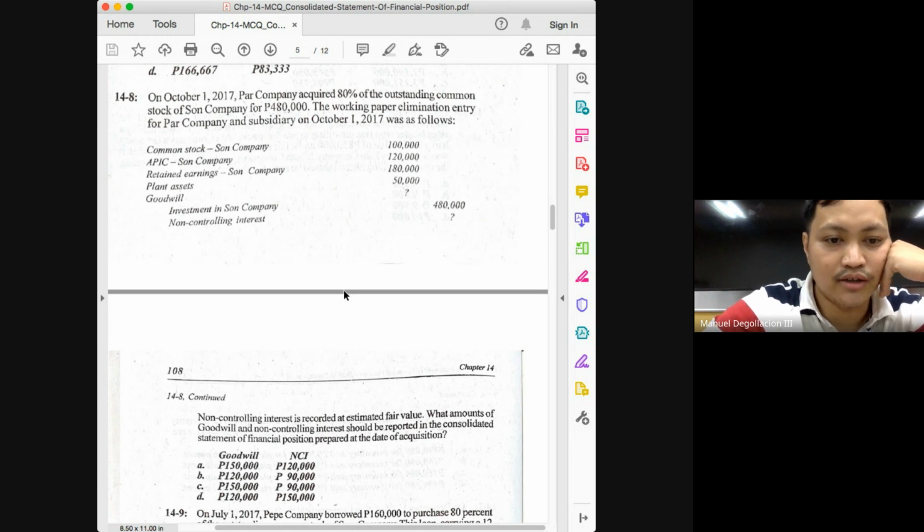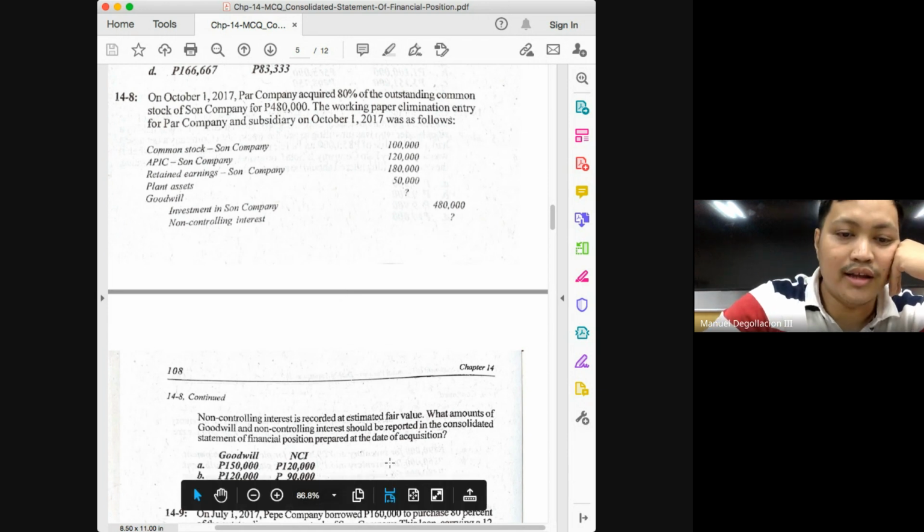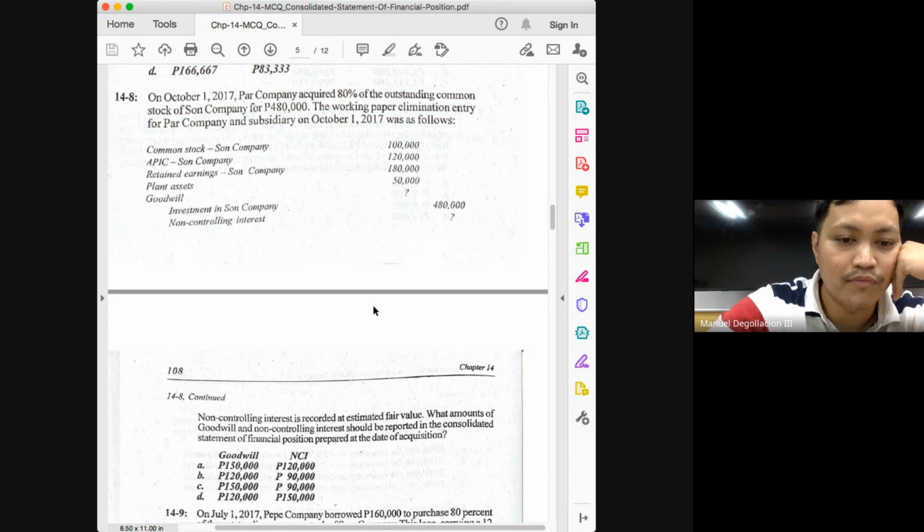Okay, and again, if you're asked goodwill attributable to the parent, our answer here would be 90,000. Goodwill attributable to the non-controlling interest, our answer would be 30,000. Then the measurement of NCI is at fair value. In this case, the presumed fair value of your NCI would be 120,000. And again, do not forget that the NCI only appears in the consolidated balance sheet. It is not maintained in the books of the parent nor in the books of the subsidiary.